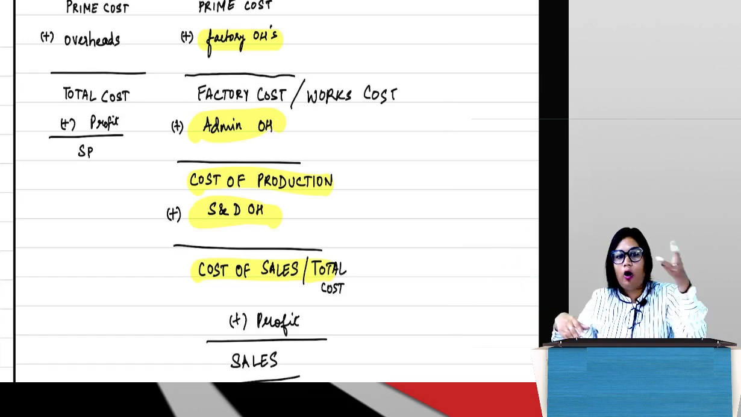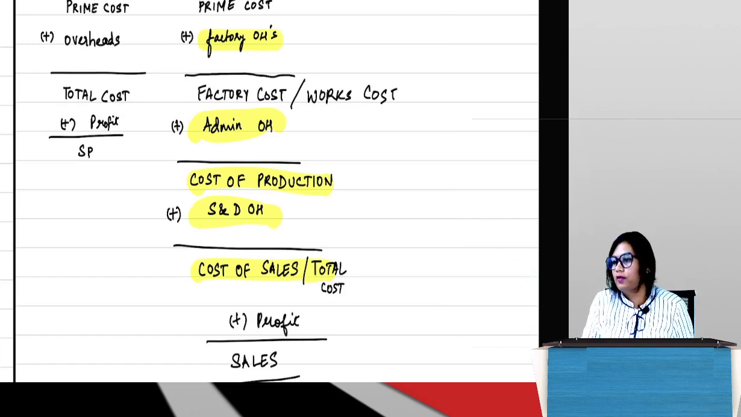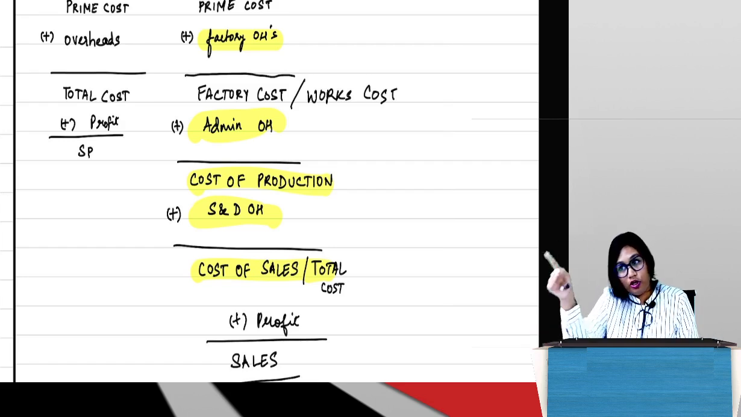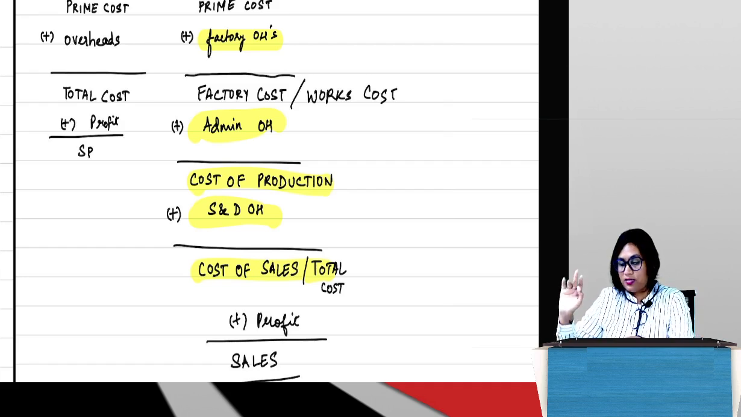How much of that 60 is AOH and how much is SNDOH, they have not given. They have not given any other information also. That's tricky, right? You will be confused: what do I do now? Should I put it under AOH? Should I put it under SNDOH? And if you put it wrong, your answer will be wrong.